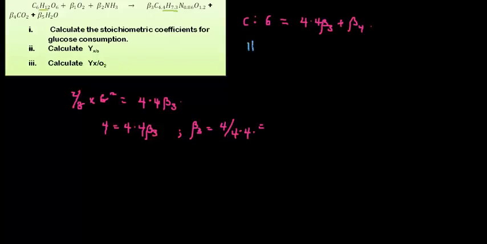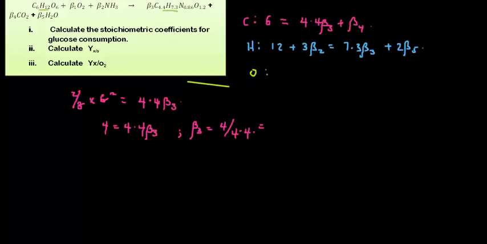Let's move on to the next element. Let's pick hydrogen. For hydrogen, I have 12 plus 12 here, and I have 3 beta 2, equals 7.3 beta 3 plus 2 beta 5. Now hydrogen is settled. I'm going to move on to the next element, which is oxygen.